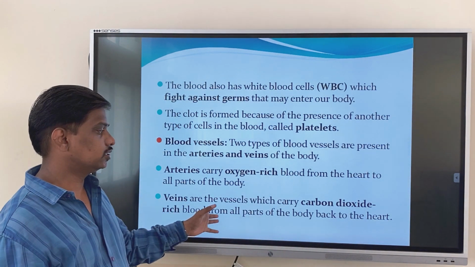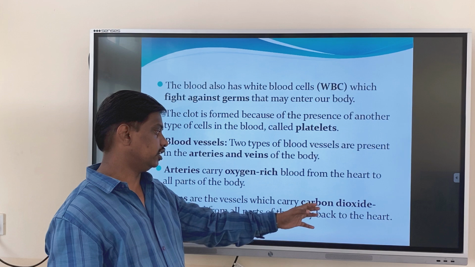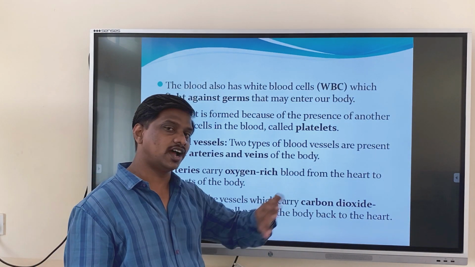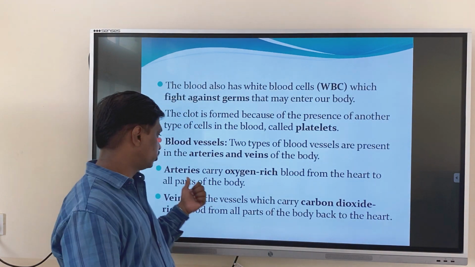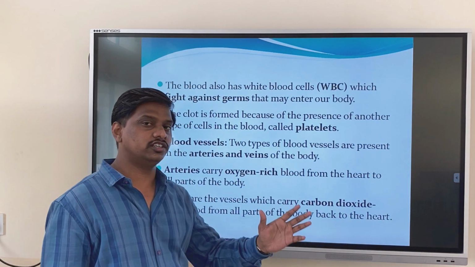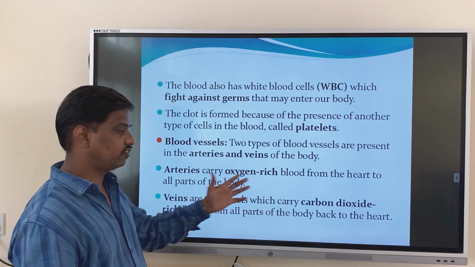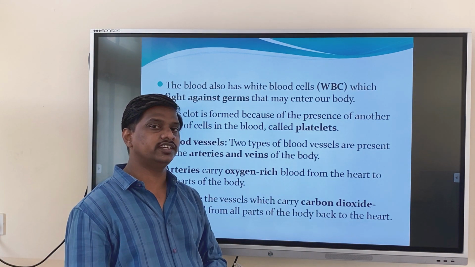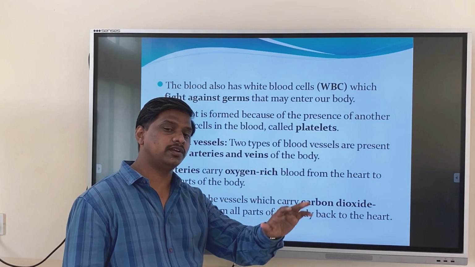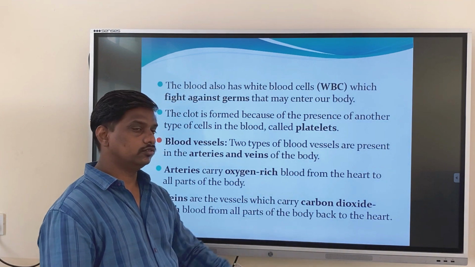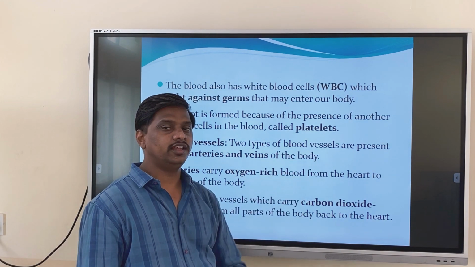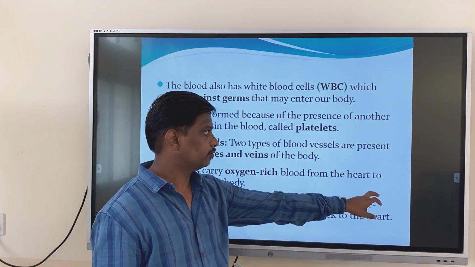And veins carry the carbon dioxide-rich blood from the different parts of our body back to the heart. The function of arteries is to carry oxygenated blood to the different parts of the body, and veins carry deoxygenated blood, or carbon dioxide-rich blood, to the heart. From the heart it goes to the lungs, and from there it is exhaled to the external environment.